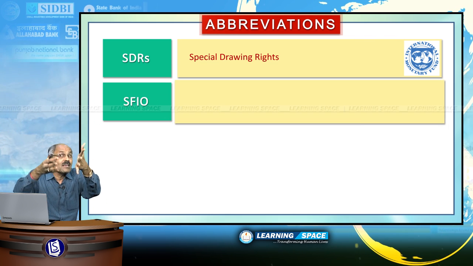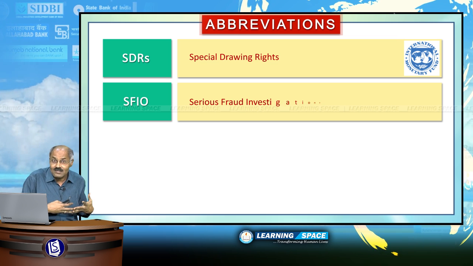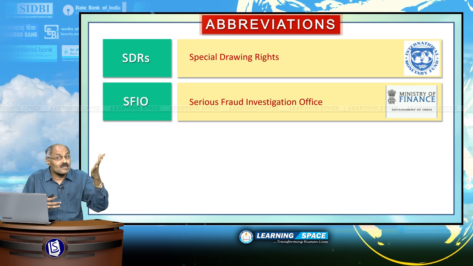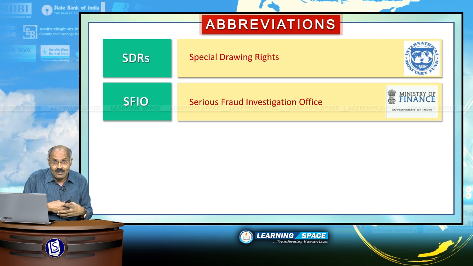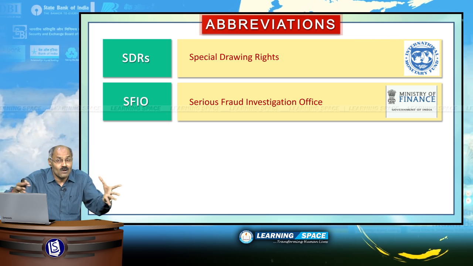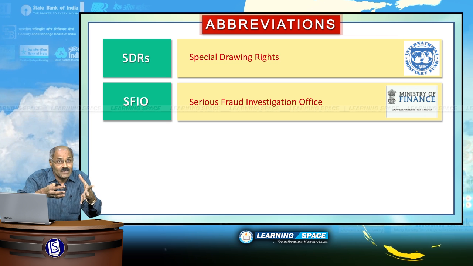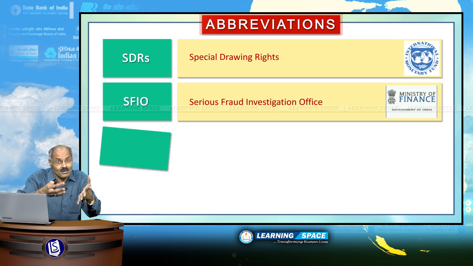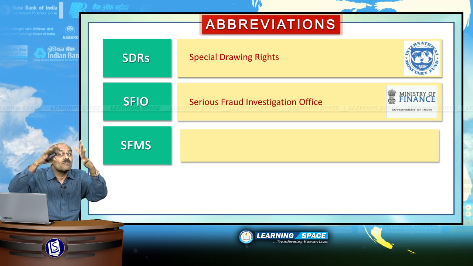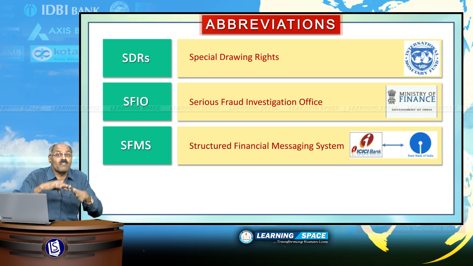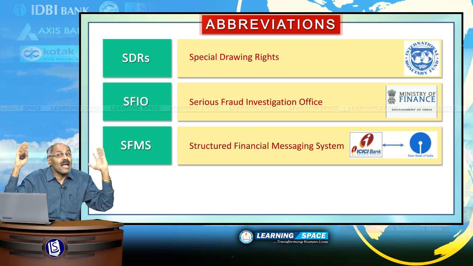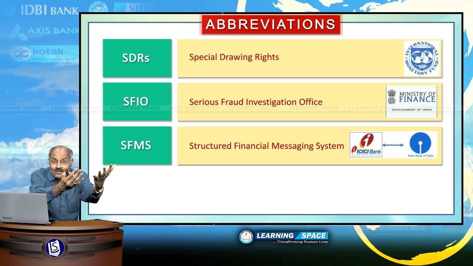SFIO is a Serious Fraud Investigation Office. Serious Fraud Investigation Office looks at serious financial frauds. It is with Ministry of Finance. SFMS, a Structured Financial Messaging System. This is the messaging system within the country between banks and financial institutions, please don't forget.